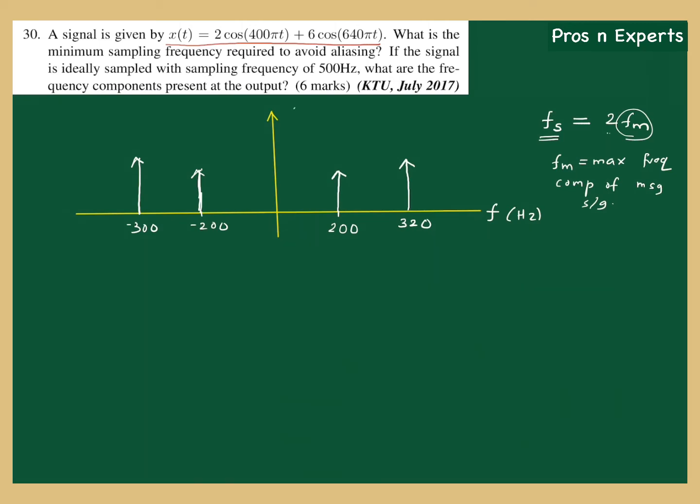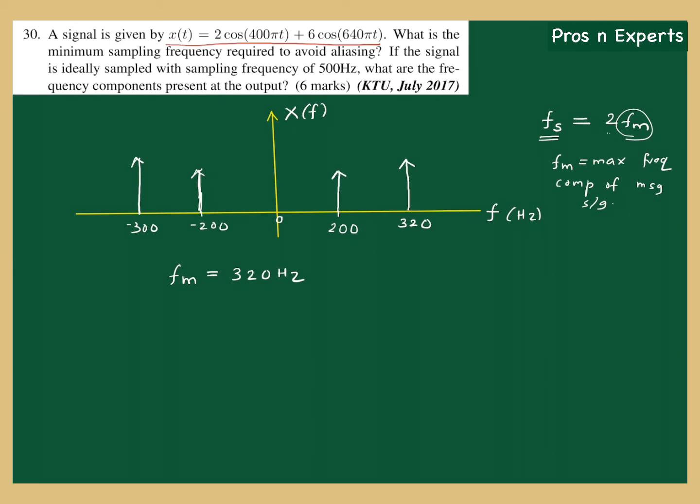Now this is the X of f, Fourier transform of x of t. Now what is the maximum frequency component of the message signal? No doubt it is 320 hertz. This component is the maximum frequency component and it occurs at 320 hertz. That means our fm is 320 hertz.